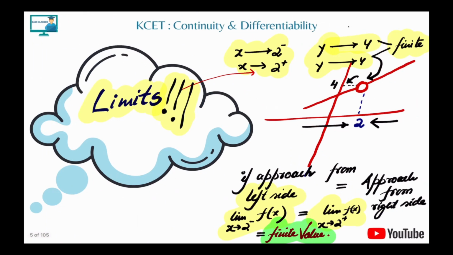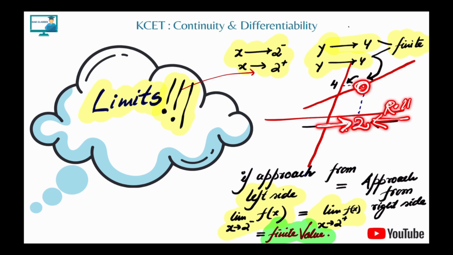First, limits. Limits is basically nothing but the approaching. Sometimes in a function we're not able to find the exact value at a particular point, so we try to find the approaching value. The approaching value is nothing but the concept of limit. Let's say at 2, the function value is not defined, but we want to know where the function is approaching or tending to. So we bring in the left hand limit and the right hand limit.